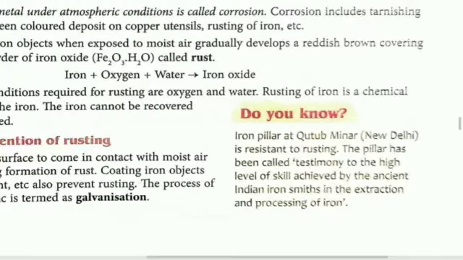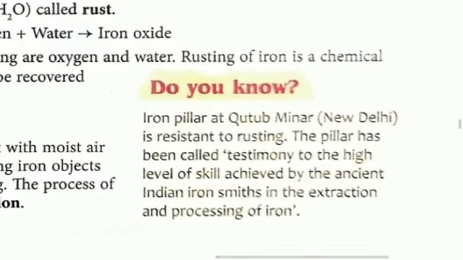Now, do you know the iron pillar at Qutub Minar is resistant to rusting? Means it is placed in an open area near Qutub Minar, but there is no rusting on the iron pillar. It is resistant to rusting.